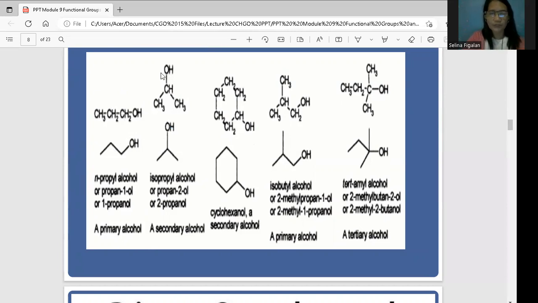This one is your hydroxide and this is your alkyl group. It is attached to two other alkyl groups. So that is secondary alcohol. This one is under the secondary alcohol. Why? Because this OH is attached to the CH, the alkyl group, which is attached to two other alkyl groups, CH2 and then CH2.